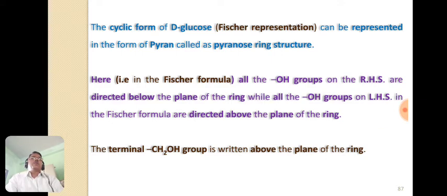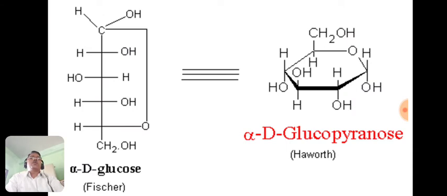So let us see here the structure. This is the Fischer formula. Here the hydroxyl groups which are on the right hand side lie below the plane, and the hydroxyl groups which are on the left hand side lie above the plane. So if we start from here, the CH2OH group or primary OH group is always above the plane of the ring, and this is the oxygen.